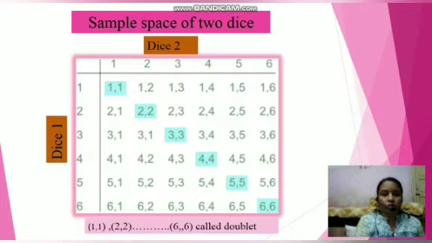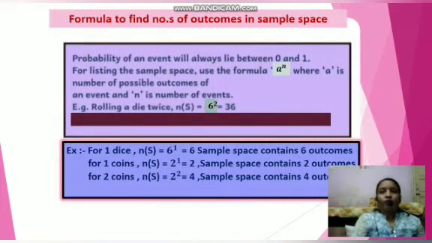Now the blue ones, 1 1, 2 2, 3 3, 4 4, 5 5 and 6 6, are called doublets. This doublet question is generally asked, so I mentioned it here. Now there is one formula to find the total number of outcomes in the sample space. You learned this in the 7th standard, probably in the 8th standard too.